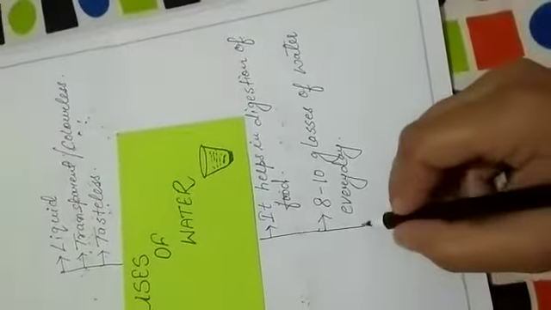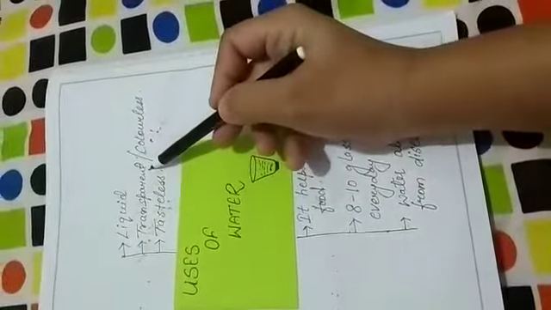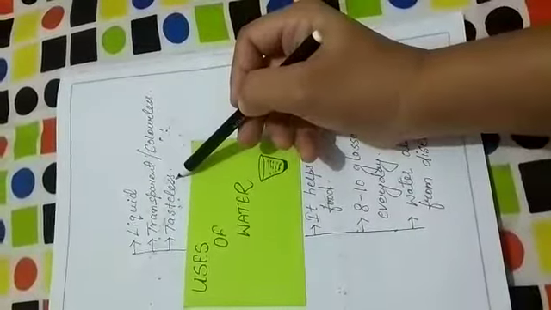Water also prevents us from diseases, and it keeps our body safe from all kinds of germs. So these are the importance of water, and these are the properties of water. Water is a liquid form, water is transparent or colorless, and water is tasteless.